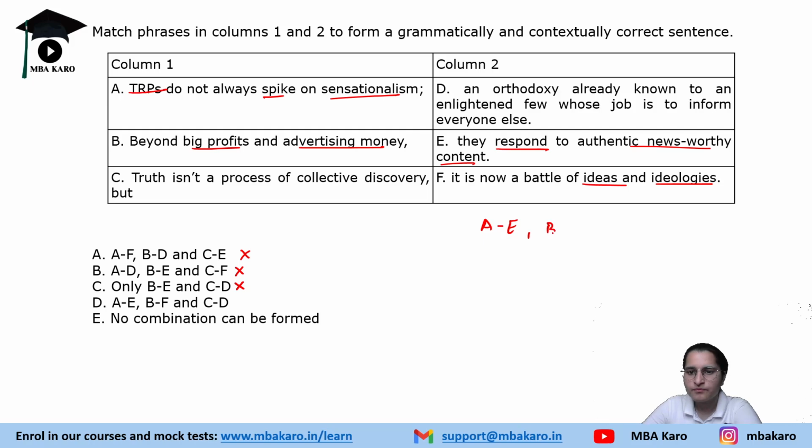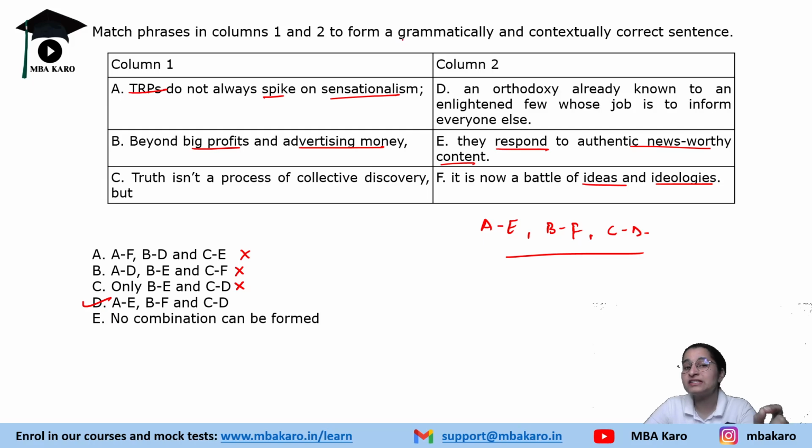So B and F goes correctly. Then let's see C and D. Truth isn't a process of collective discovery but an orthodoxy already known to an enlightened few whose job is to inform everyone else. So this is also correct. C and D is also correct. So the correct answer would be where we have A, E, B, F and C, D. That is option D.